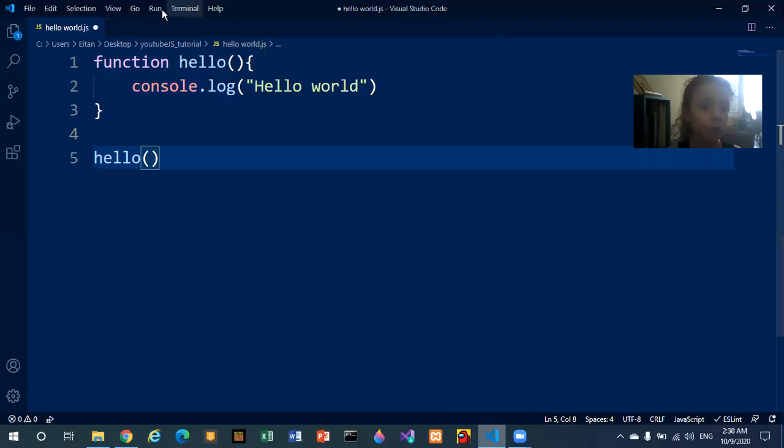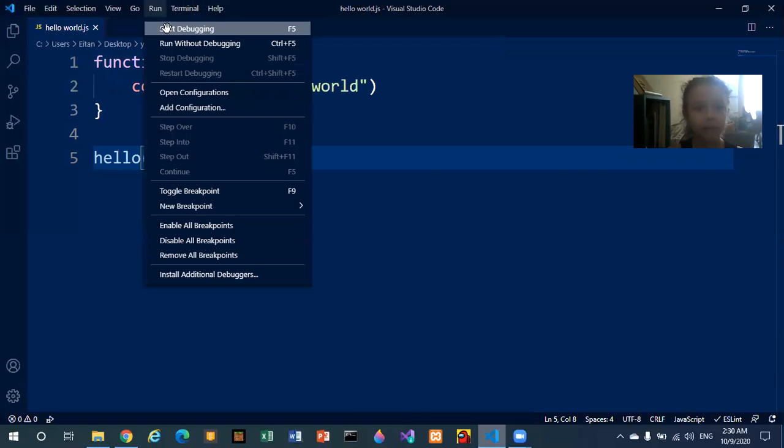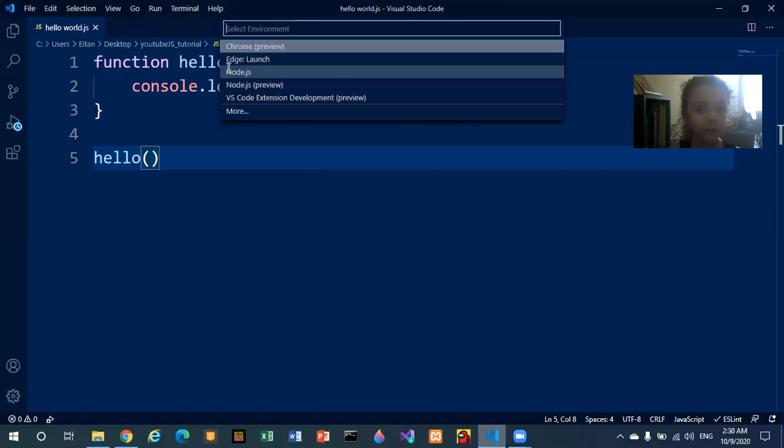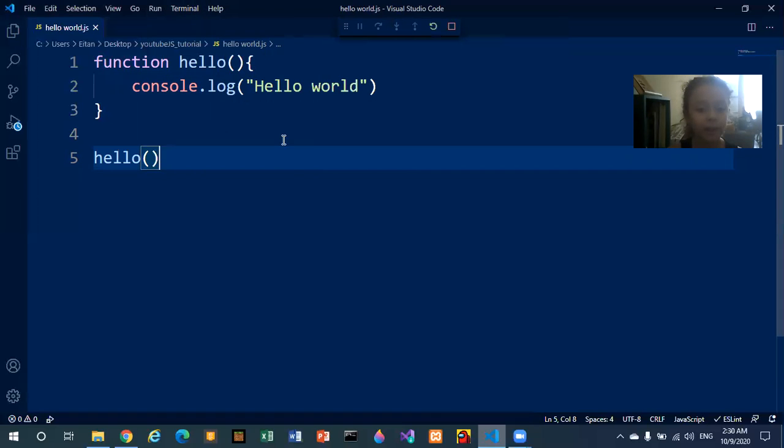So now I save it, I go up to where it says run, start debugging. We'll want to click Node.js, and in a few seconds, it's going to launch the terminal built in to Visual Studio Code. Remember that you have to have Node.js installed. And while it's loading, Node.js is a JavaScript runtime. It's basically another way to execute your JavaScript code.